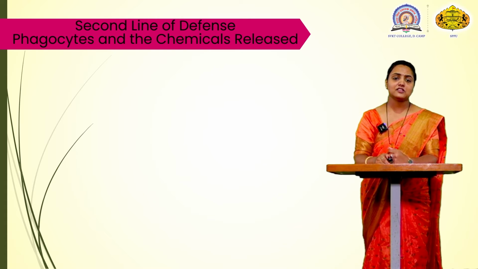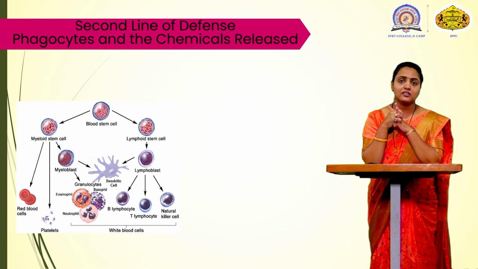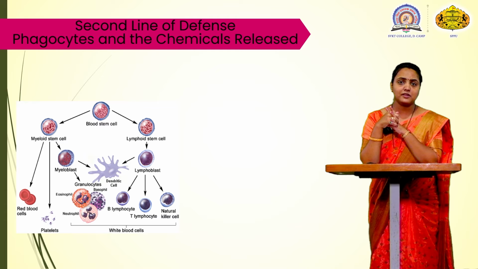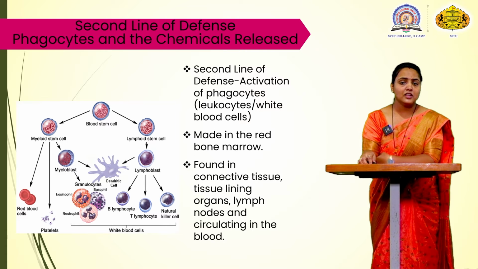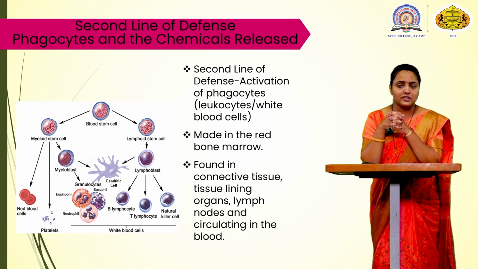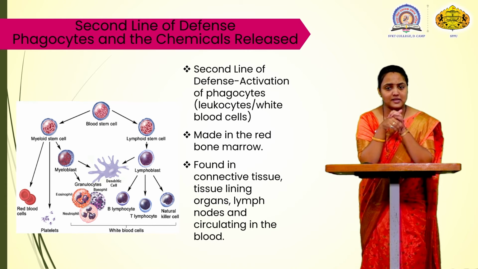In the second line of defense mechanism, phagocytes and chemicals are released. The leukocytes are activated. Leukocytes means the phagocytes, which are the white blood cells. They come from the blood stem cells.